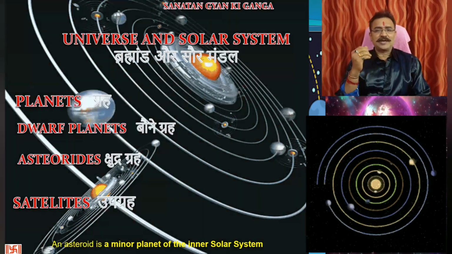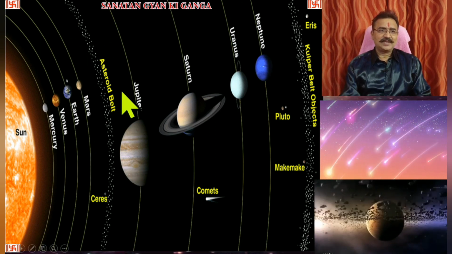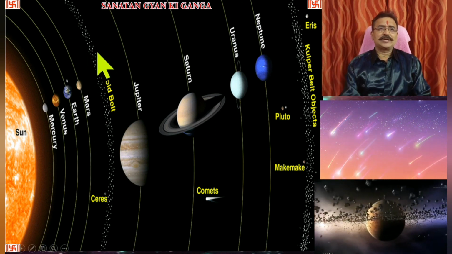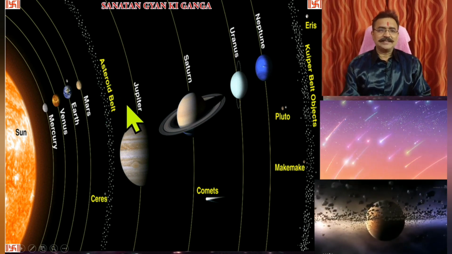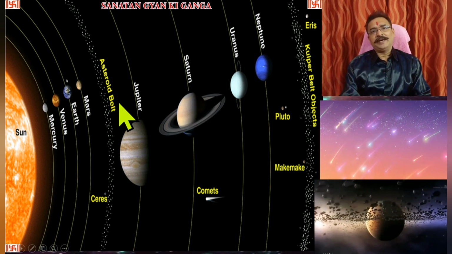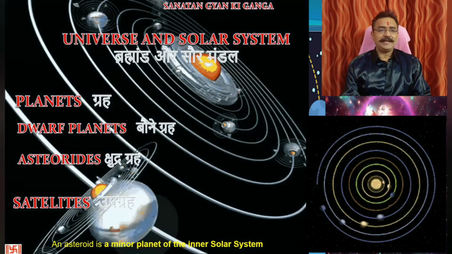Now there are some asteroids also. This is the asteroid belt. The asteroid belt consists of small celestial bodies falling between Mars and Jupiter, and they are known as the asteroid belt. They also do not come under the planet definition.